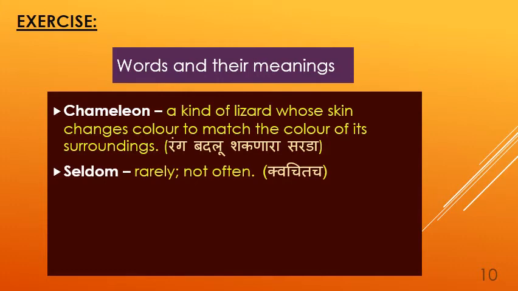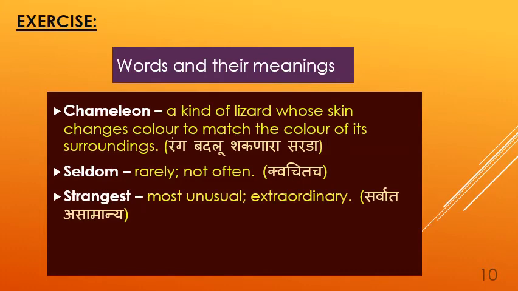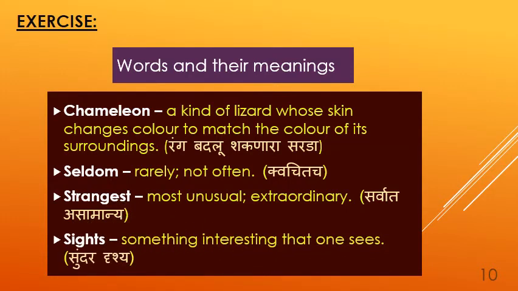Seldom means rarely, not often, क्वचितच, कधीतरी. The third word is strangest, most unusual, extraordinary, सर्वात असामान्य. And the last one is sights, something interesting that one sees. सुंदर दृश्य. Now students, you have to write all these words and learn them with their meanings.